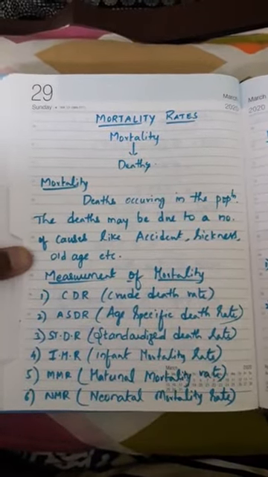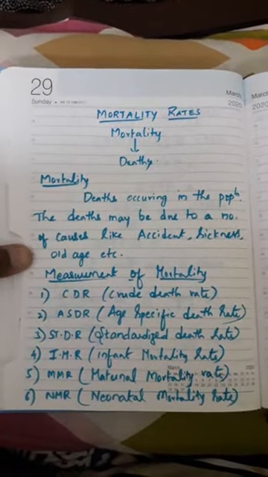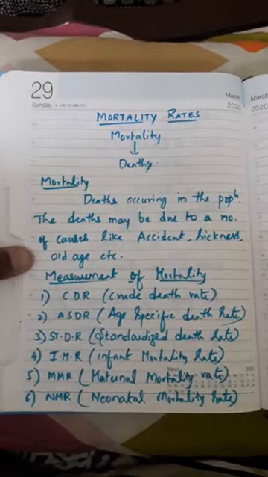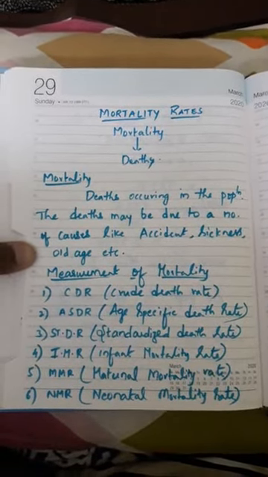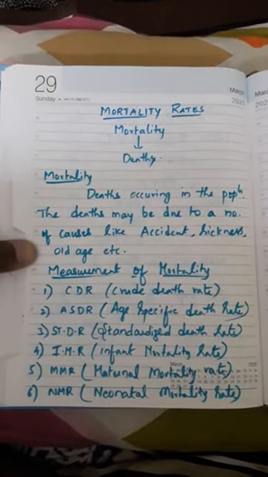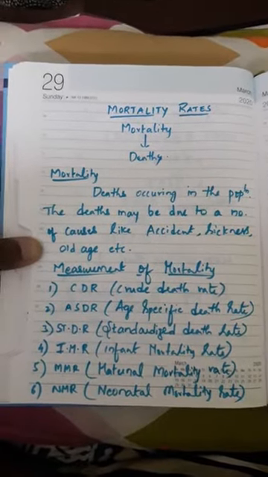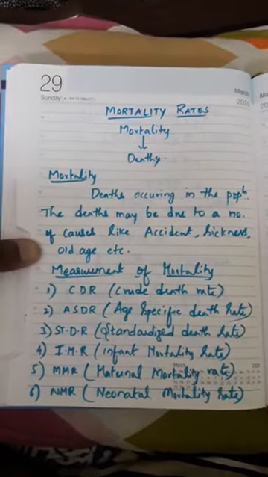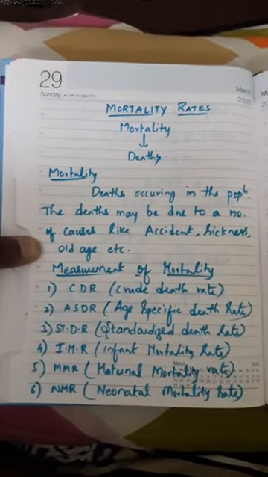You know that mortality refers to deaths. These deaths occurring in the population, that we call mortality. Now there are many ways to look at the causes of death.